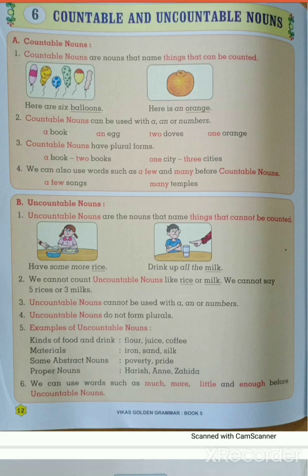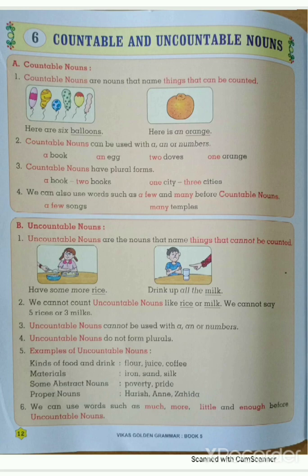Okay students, countable nouns are those that name things that can be counted. Countable nouns can be used with a, an, or numbers. Countable nouns have plural forms. Example, book, books. It means a book, two books, one city, three cities. And we can also use the words such as a few and many before the countable noun. It means a few songs, many temples.